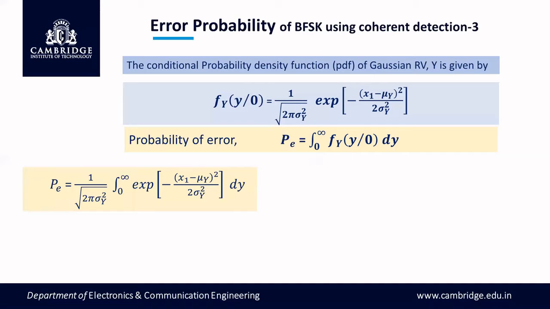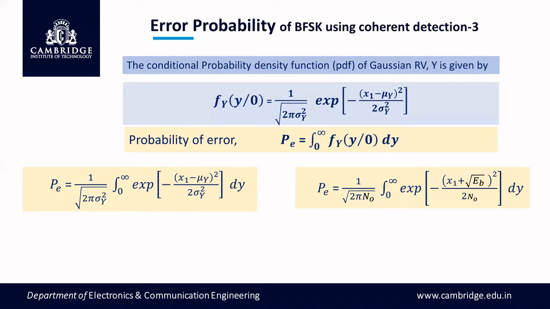Now the probability of error Pe is given by this integration. We have substituted this Gaussian distribution function in this integral, and we get this one. So 1 by root of 2 pi sigma y square is a constant, kept outside the integration. Now we shall do this integration. We have to integrate the exponential of minus variable square with respect to y. Let us see how to do it.